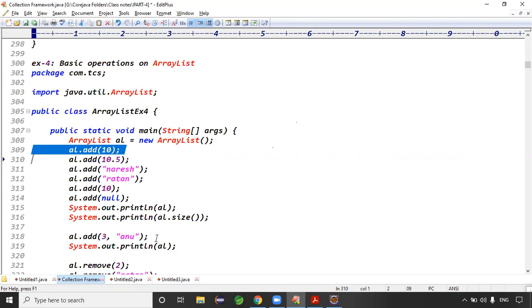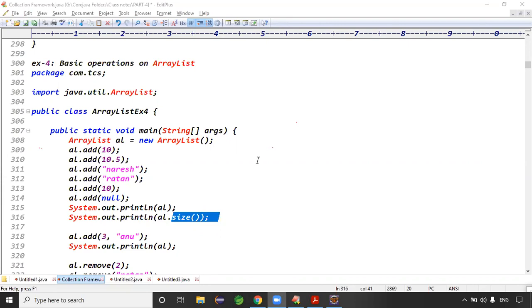The size method is used to find out the size of the ArrayList only. If you are unable to understand that line, you are not eligible to be a programmer or developer, right?